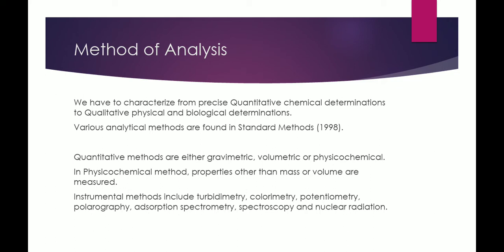In spectrometry, you make the sample pass through electromagnetic radiation, and each element has its own wavelength, so you can determine the concentration of different elements. Nuclear radiation is more for alpha and beta rays.